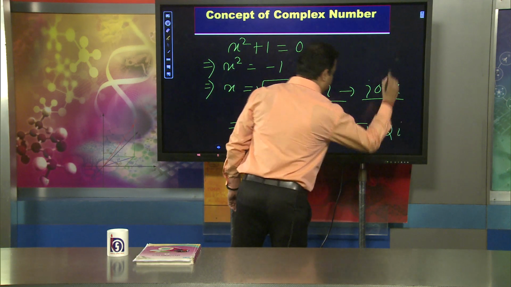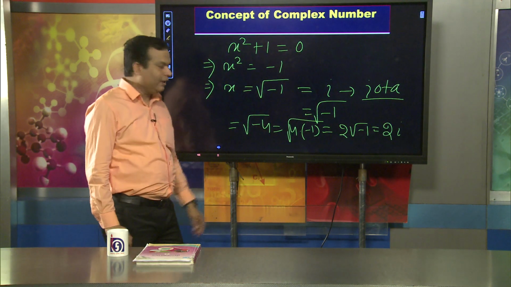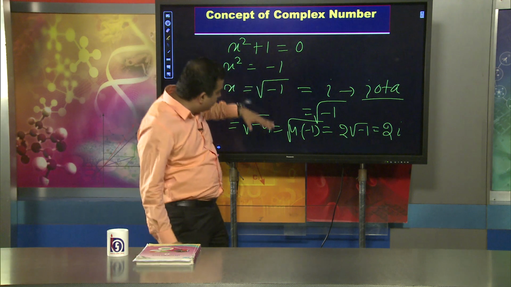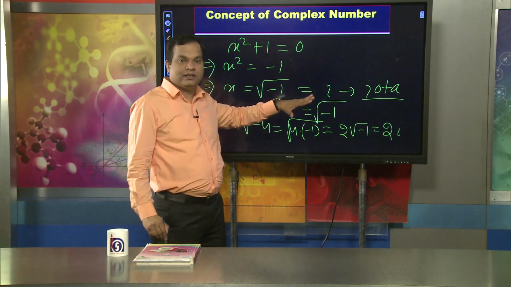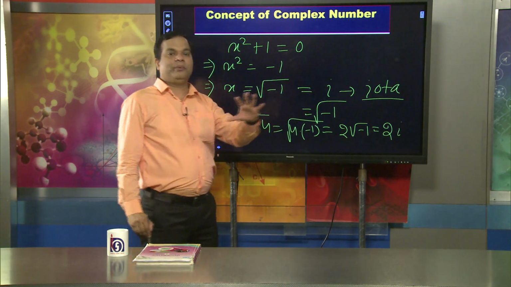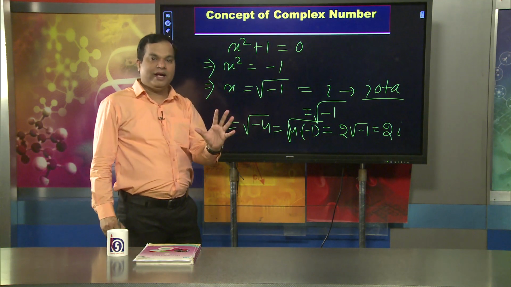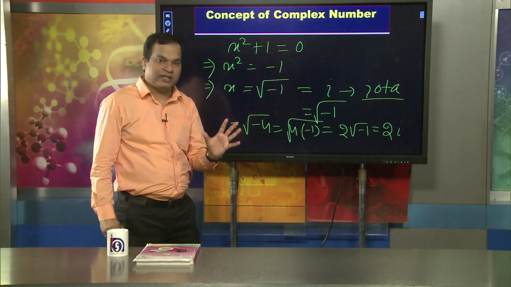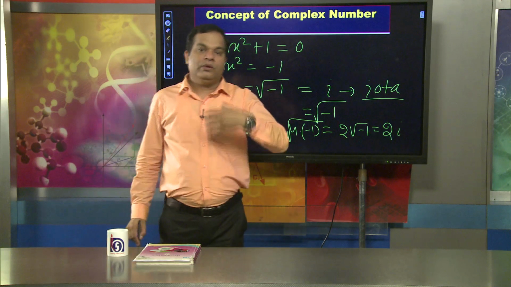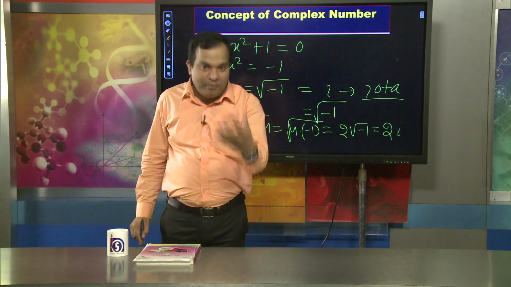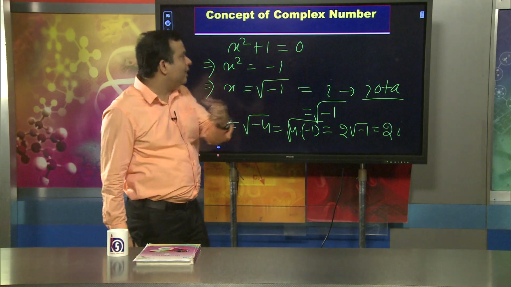So, I can write 2i. This way we can represent the square root of a negative number in the form of i, and from that perspective a new type of number, the complex number, emerged.